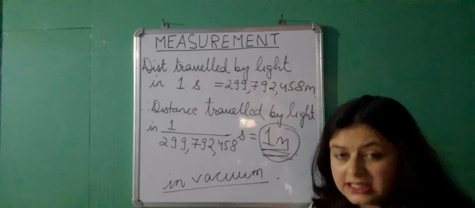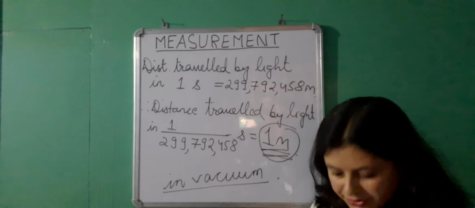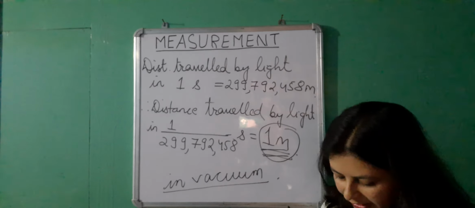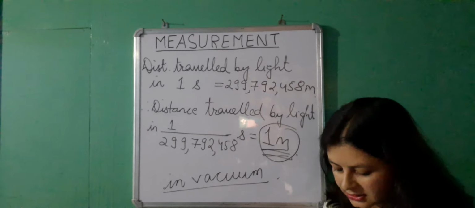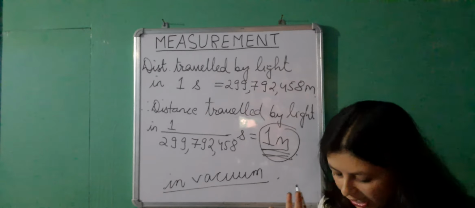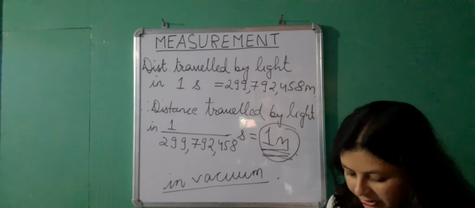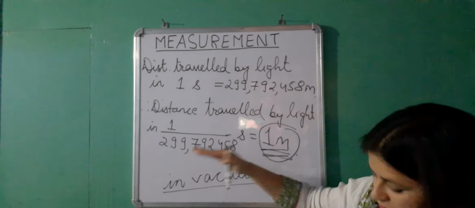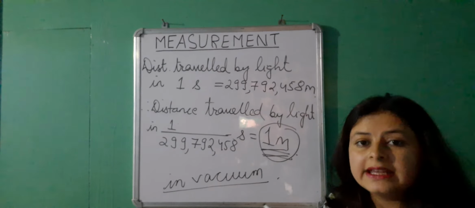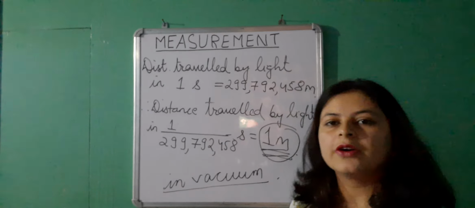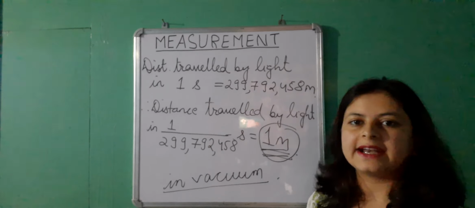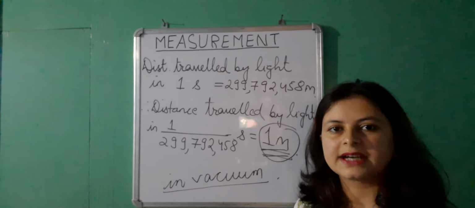This was defined in the year 1983, in terms of the speed of light, according to which 1 meter is the distance traveled by light in this fraction of a second in air or vacuum. That is how you define a standard meter in terms of the distance traveled by light.